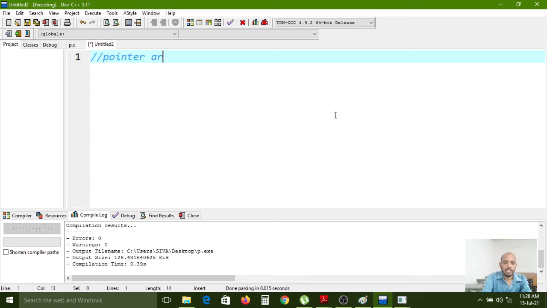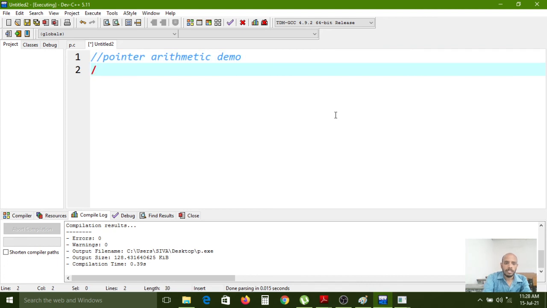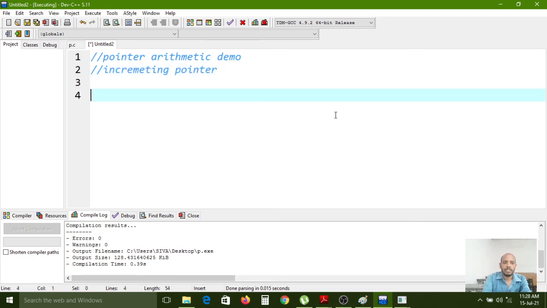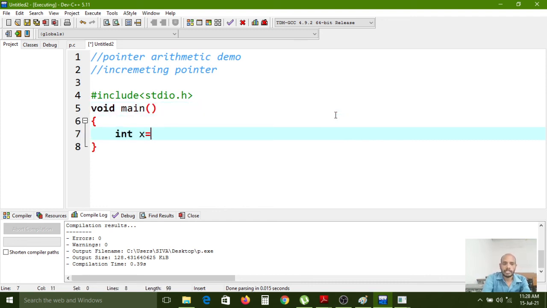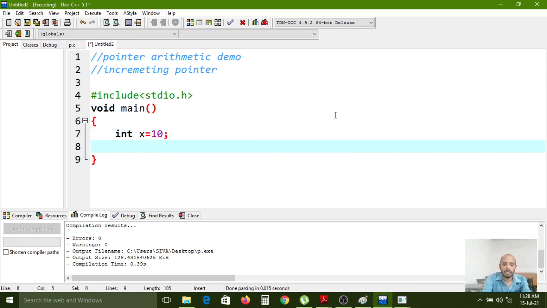Pointer arithmetic demo, incrementing a pointer. So now #include <stdio.h>, void main(), int x = 10, int *ptr, here the pointer is created, equal to &x. I have assigned it.